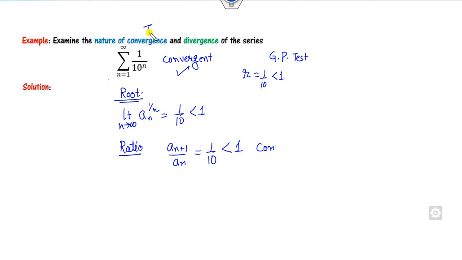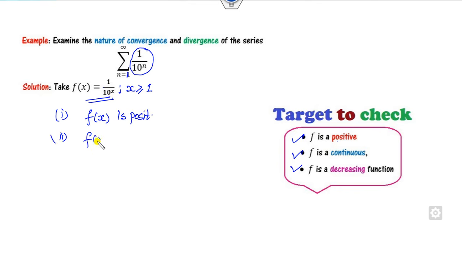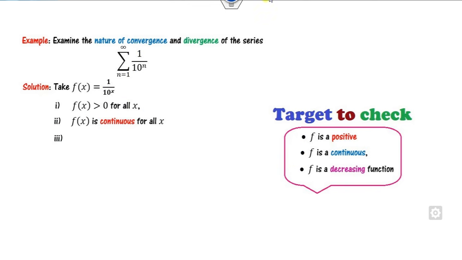Now I will try to solve this series by the integral test. Whatever function is given to you, you can take as f of x, where x is greater than or equal to 1 to infinity. Then your target is to prove these three properties for this f. Firstly, can you say this f(x) is positive? Whenever x is greater than or equal to 1, this number is always positive. Second, whenever x is greater than 1, this is always continuous. So the first two properties are easily satisfied.